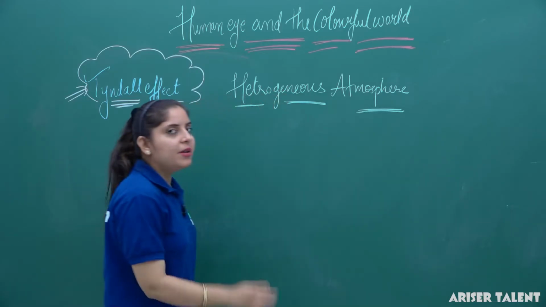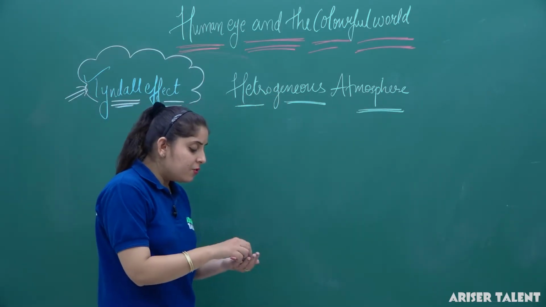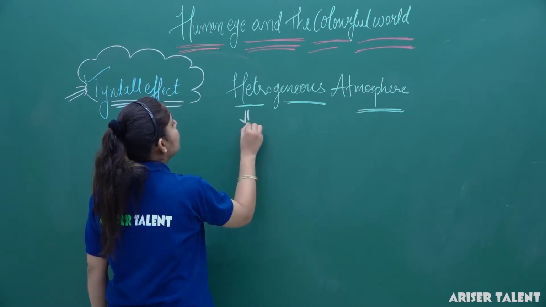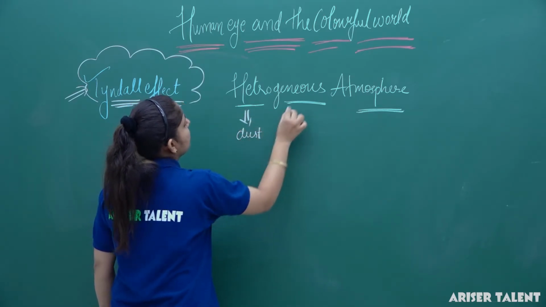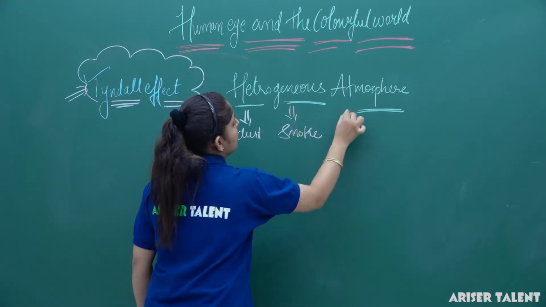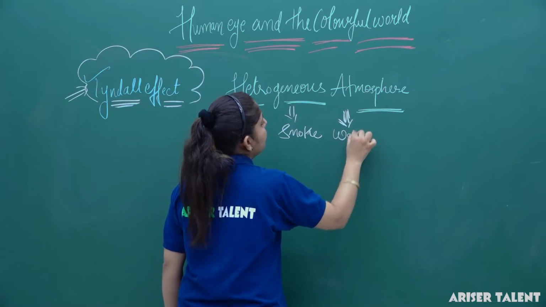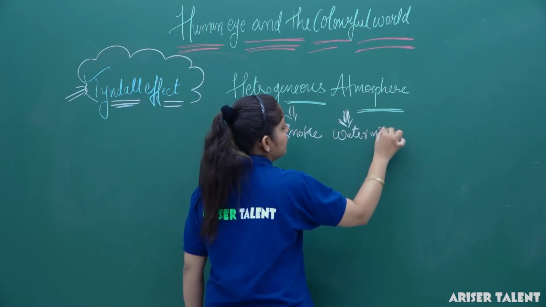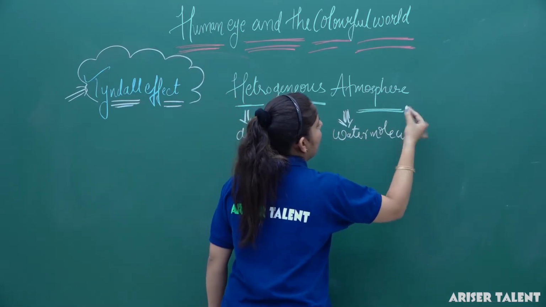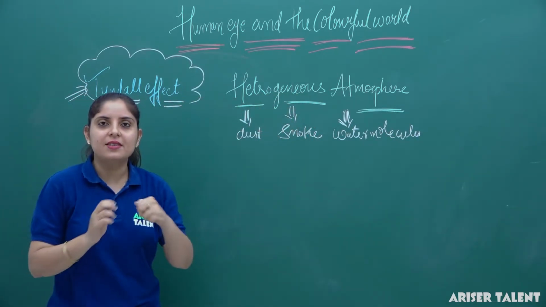Heterogeneous means we have different particles in our environment. And what are these different particles? These different particles are dust, smoke, or we can say water molecules, and different gases we have in the environment. So we can say that our atmosphere is heterogeneous in nature.